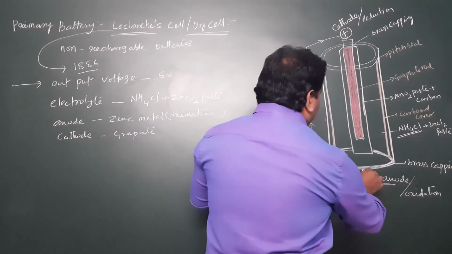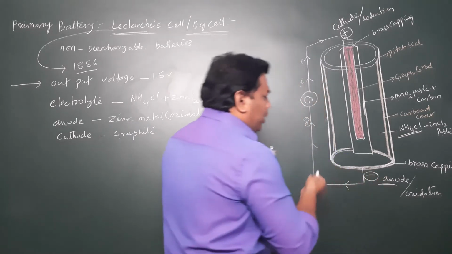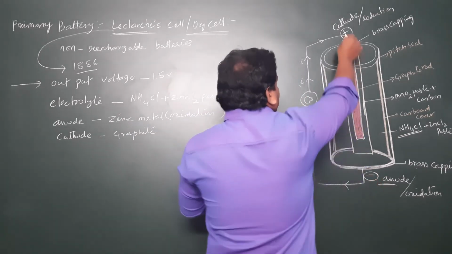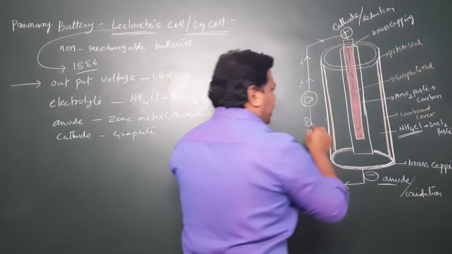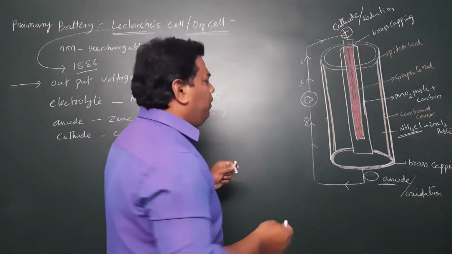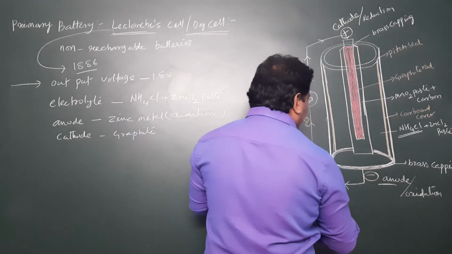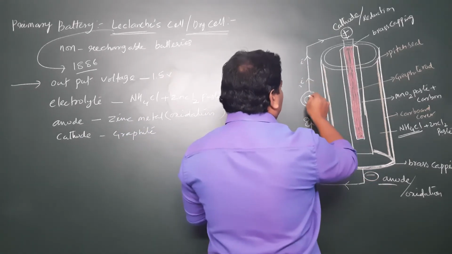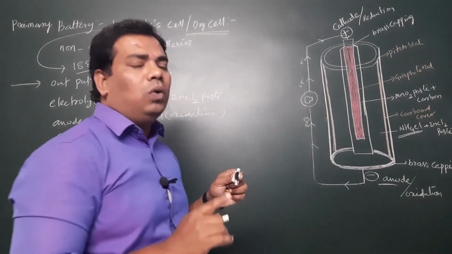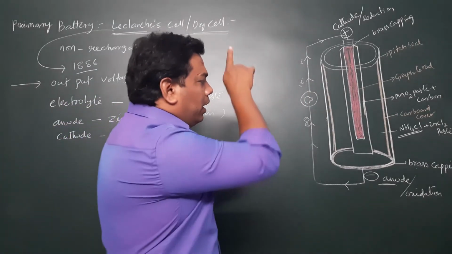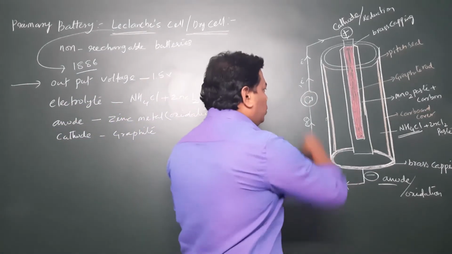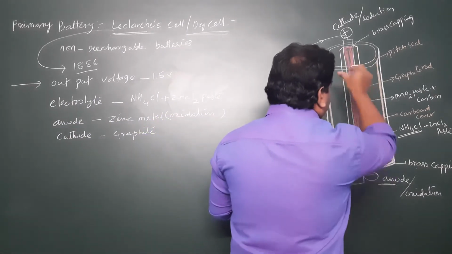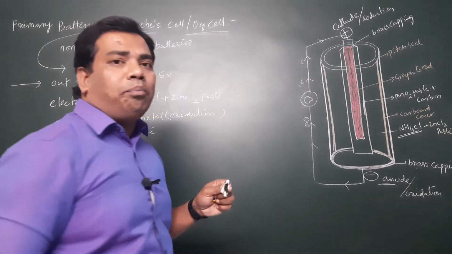So here we can connect when it is working or not working. You can connect a wire from cathode and anode with any bulb. What will happen? The flow of electrons takes place from anode to cathode. When these electrons travel through this bulb, the bulb will glow. So we can assume the electrons travel from anode to cathode. This is the construction of a primary cell.